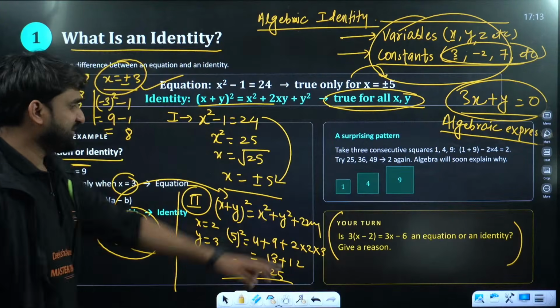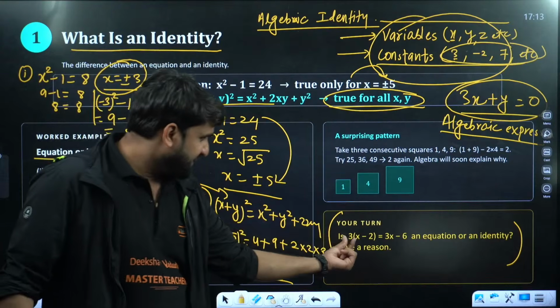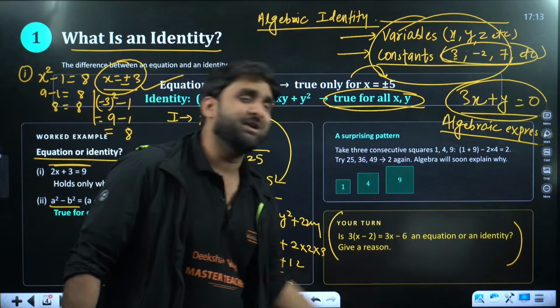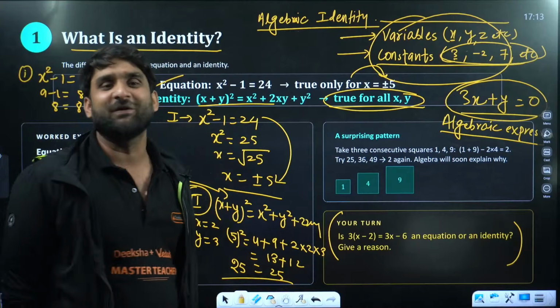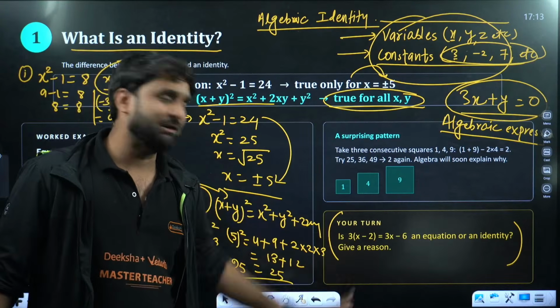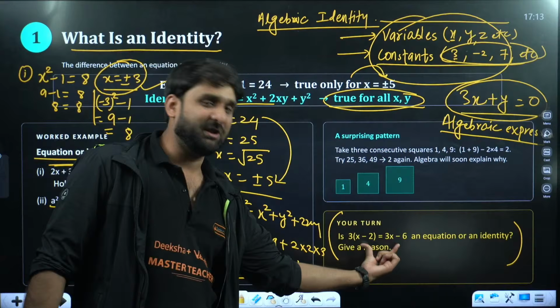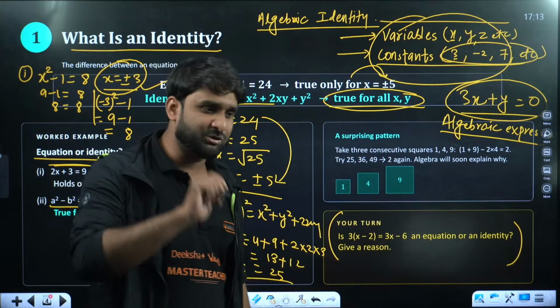Very good. So this is your homework. Is 3x minus 1 3 an equation or identity? Come on, solve this. This is clearly an equation because there will be only one solution of x. When you solve this expression, there will be only one solution of x.